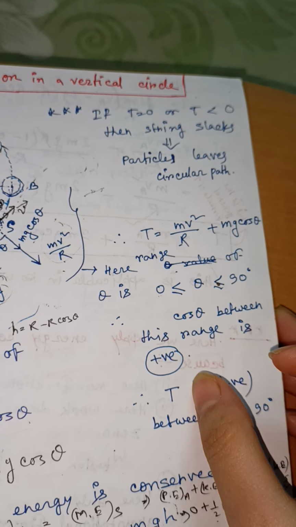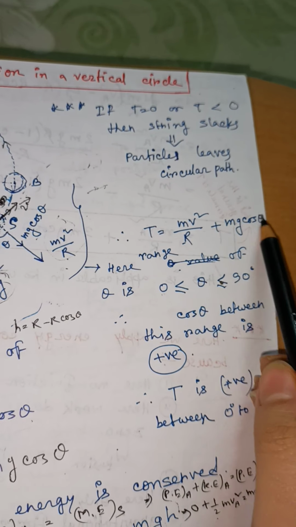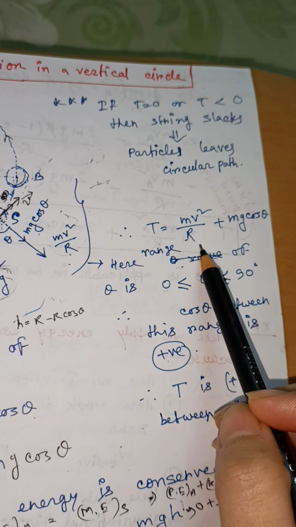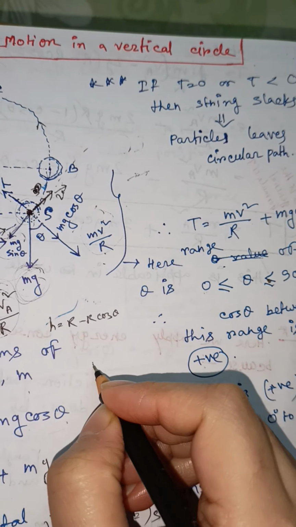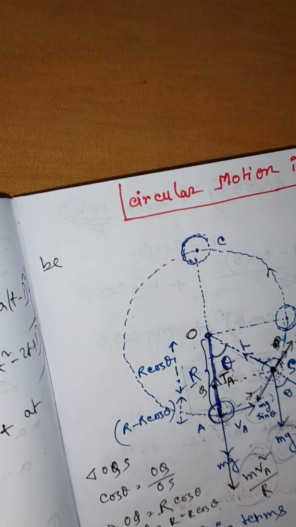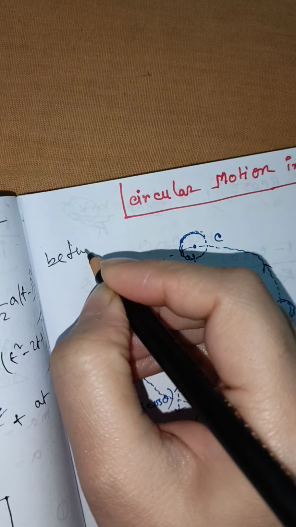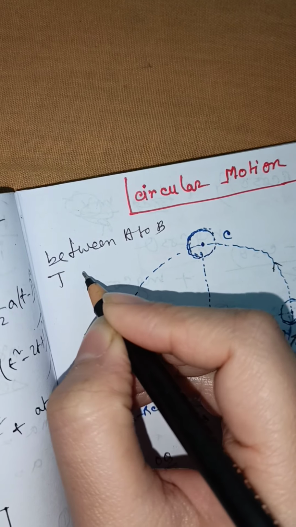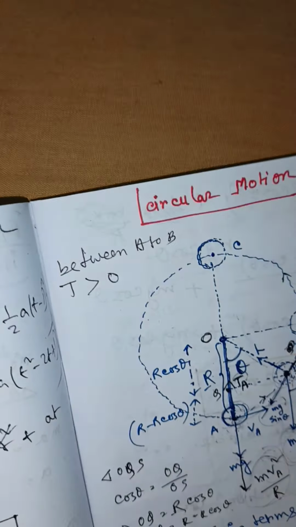Tension is always positive, and it never becomes zero also. So we can write here, between A to B tension is always greater than 0.